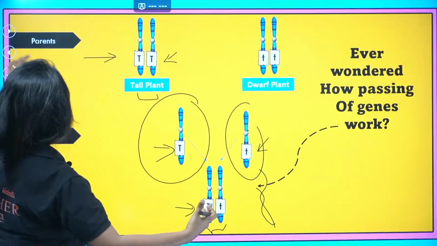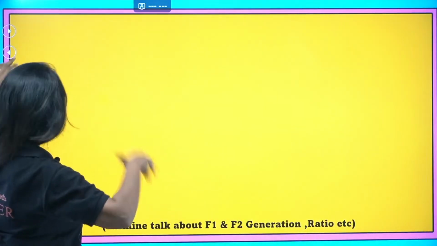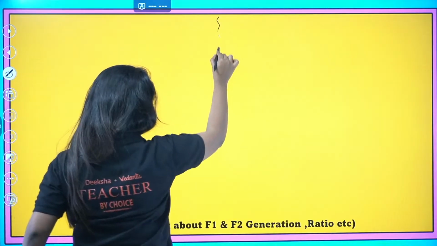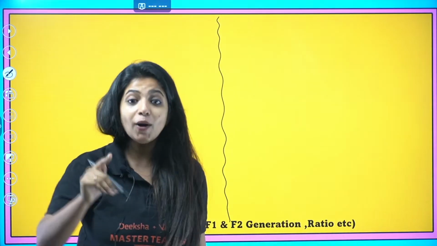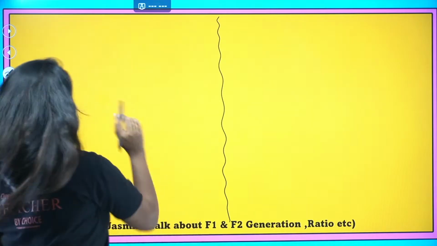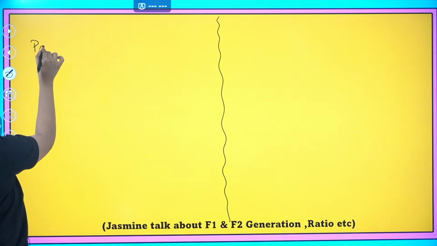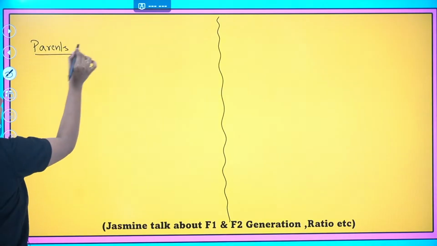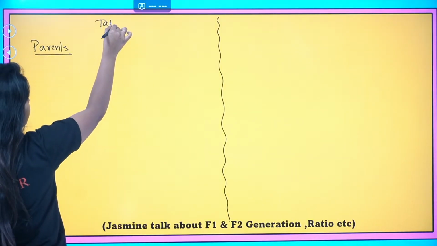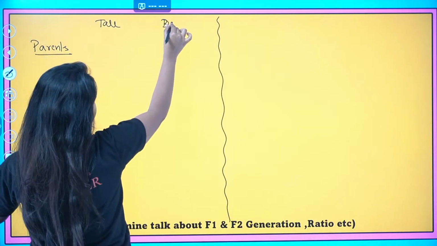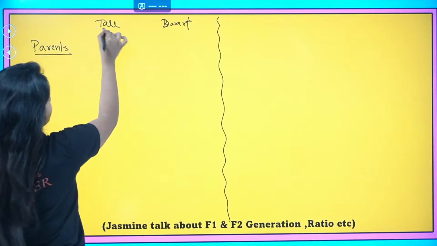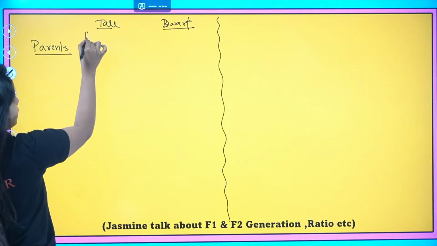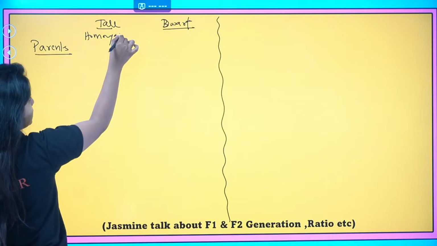But I realized that lots of you had joined later on. Now over here, with this logic, we are going to talk about Mendel's experiment. So Mendel did a monohybrid cross experiment. Monohybrid means one character was being considered over here, and that was height. According to him, he had crossed 2 parents. So I'm just writing over here parents. Okay, he crossed tall parent with a dwarf parent. And always remember, both of them were homozygous. Homozygous means alleles are going to be same.